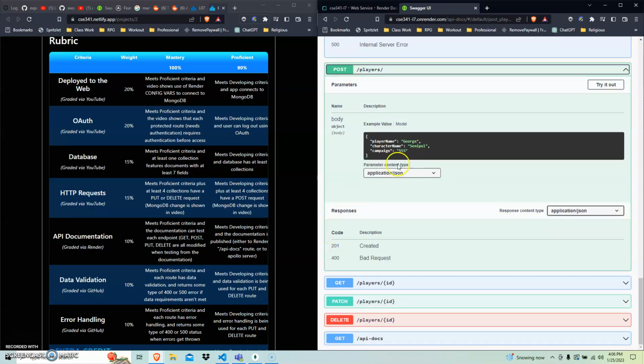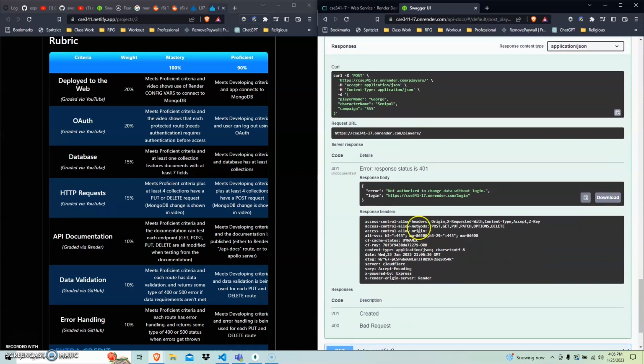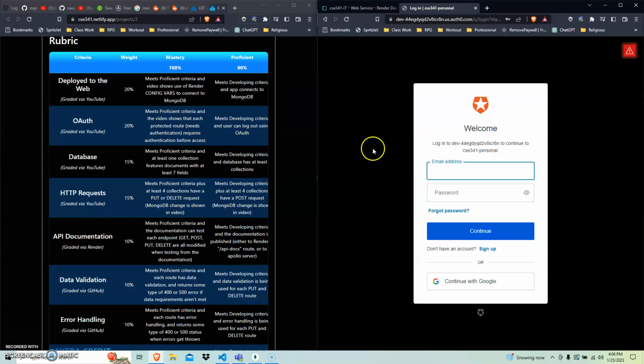However, if I would like to add a new player, am I capable of doing this? Let's find out. Being not logged in, I say no. I get code 401, not authorized to change data without login, but luckily it gives me a helpful little link with which to do so. So let's log in, boys and girls.